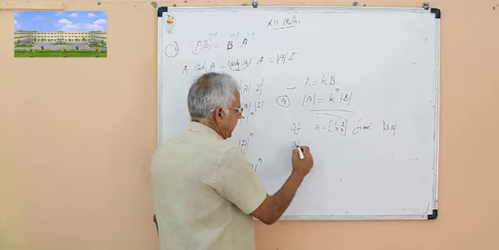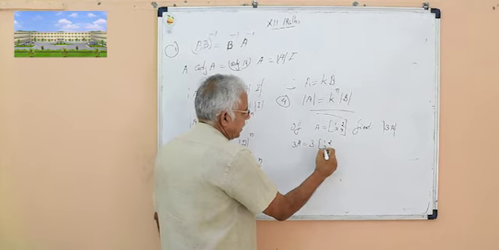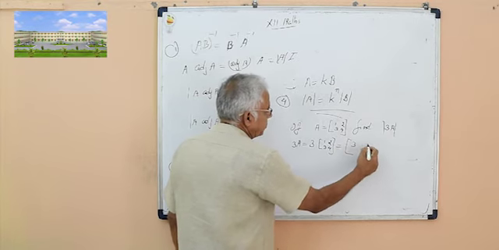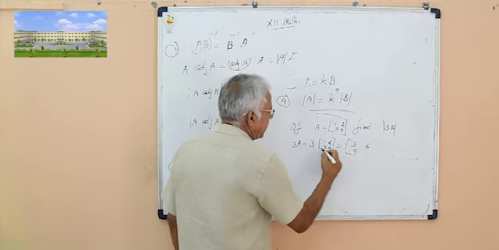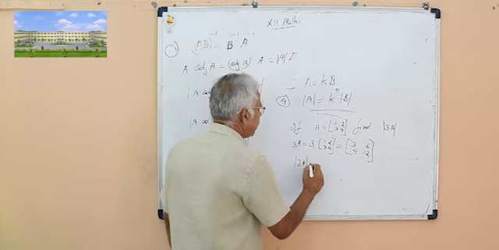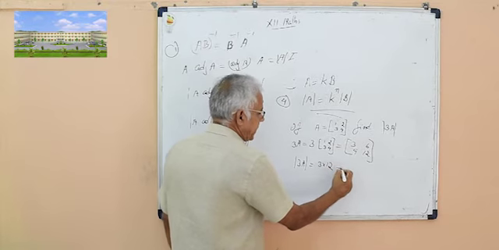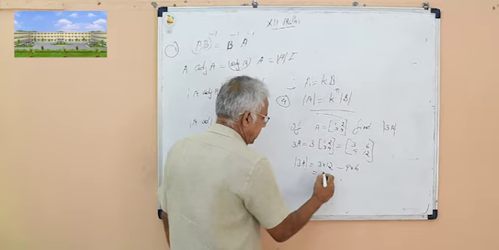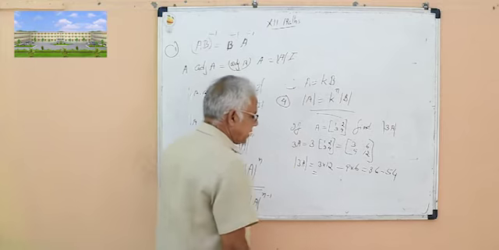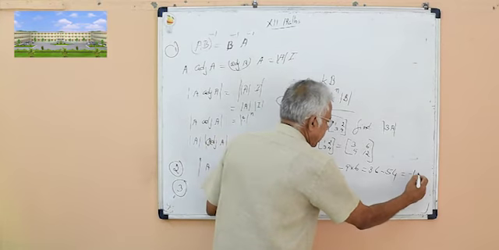Answer: first we find 3A. 3A is equal to 3 into matrix A, that is 3 into 1 is 3, 3 into 2 is 6, 3 into 3 is 9, 3 into 4 is 12. Then determinant of 3A is equal to 3 into 12, the main diagonal product, minus the off-diagonal product: 36 minus 54. The answer is minus 18.